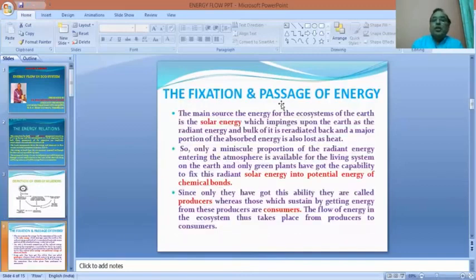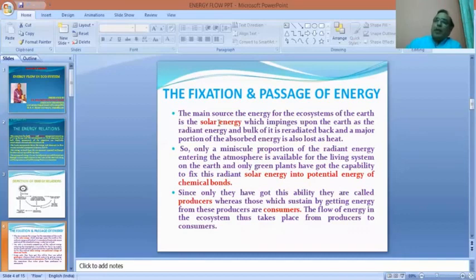Now, the fixation and passage of energy. The main source of energy is the solar energy. While the solar radiation impinges upon the earth, it is not that the earth absorbs the entire solar radiation. Major part of the solar radiation that falls upon the earth is re-radiated back into the environment.